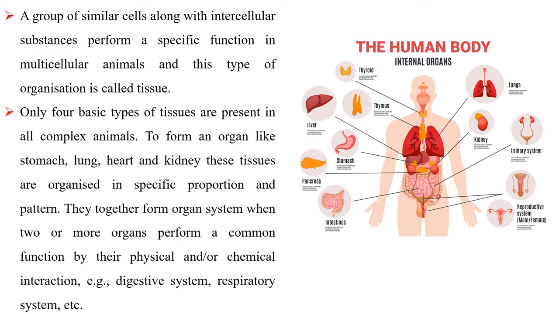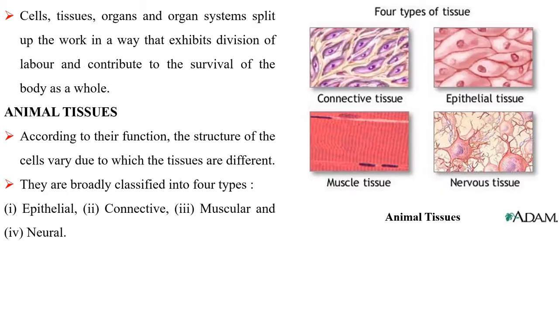Organs together form an organ system when two or more organs perform a common function by their physical and/or chemical interaction. Examples are the digestive system, respiratory system, etc. Cells, tissues, organs, and organ systems split up the work in a way that exhibits division of labor and contributes to the survival of the body as a whole.